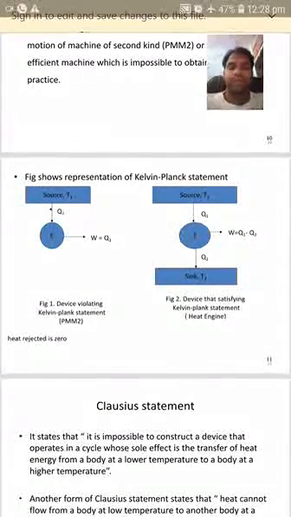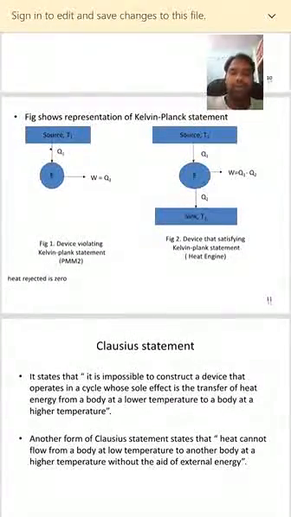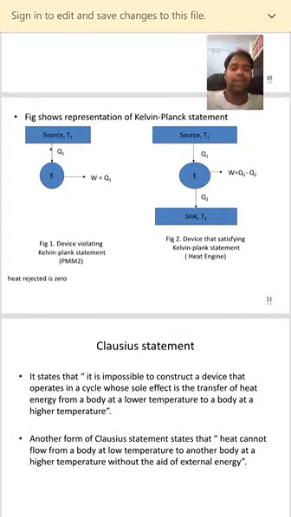Now we will see the Clausius statement. It states that it is impossible to construct a device that operates in a cycle whose sole effect is the transfer of heat energy from a body at a lower temperature to a body at a higher temperature.